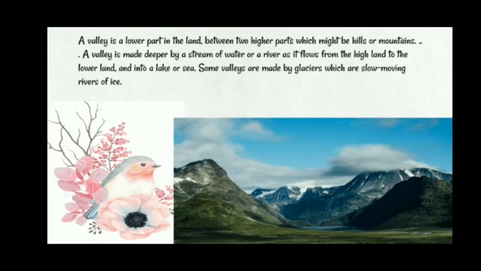Valley. A valley is a lower part in the land between two higher parts, which might be hills or mountains. A valley is made deeper by a stream of water or a river as it flows from the high land to the lower land and into a lake or sea. Some valleys are made by glaciers, which are slow moving rivers of ice.